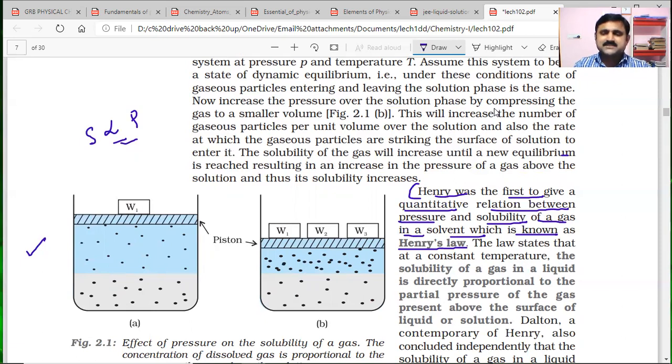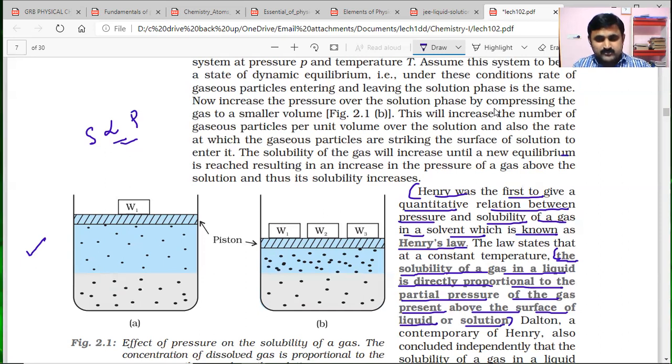What is the important statement? Henry's law states that the solubility of a gas in a liquid is directly proportional to the partial pressure of the gas present above the surface of the liquid or the solution. This statement exactly describes the experiment performed in this illustration.